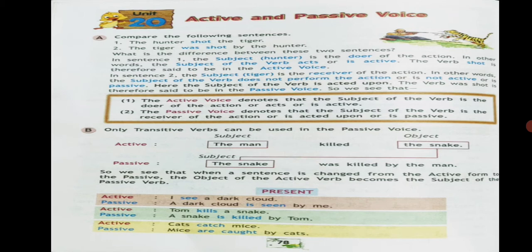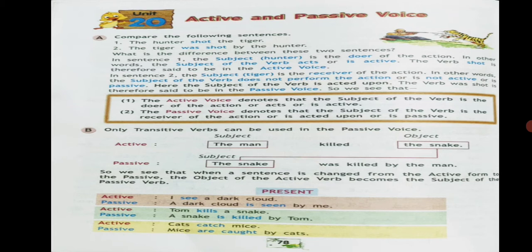Let's see what's given in our textbook. Active and passive voice. Compare the following sentences. Students, please open page number 78 in your English language book. Okay. Compare the following sentences. The hunter shot the tiger. The tiger was shot by the hunter. Shot and was shot. What's the difference between these two sentences?